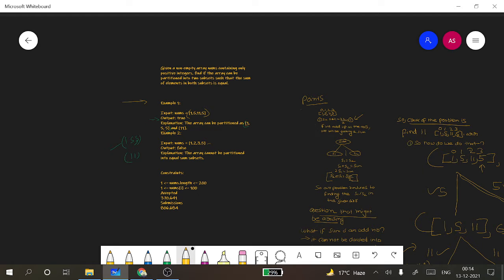So let's try to understand with this example. We are given 1, 5, 11 and 5. Can we partition this array into two subsets such that those two subsets' sums are equal? This is the core question. In this case, we can partition it this way: if we take 1, 5, 5 in one subset of the array, and we take 11 as the other subset, we can partition it into two equal subset sums.